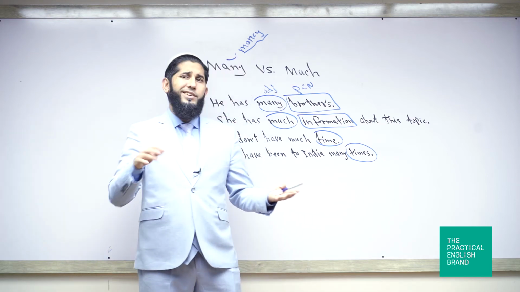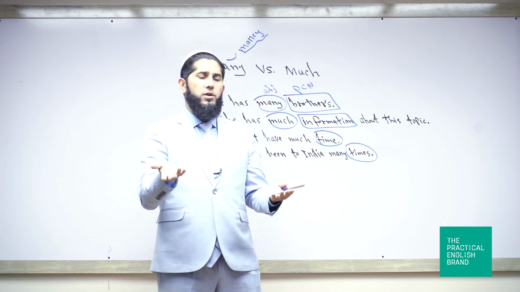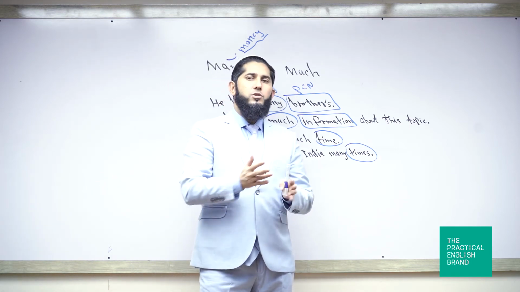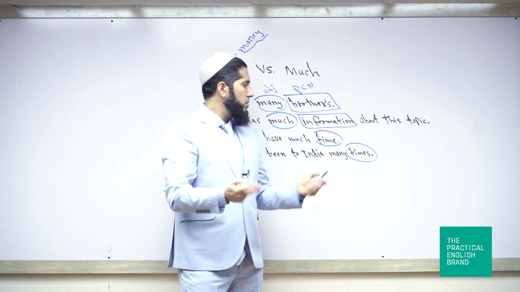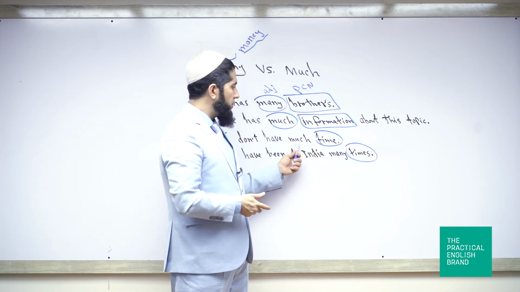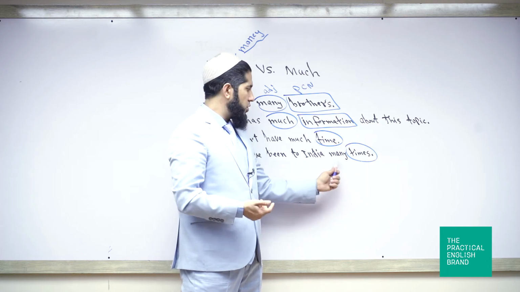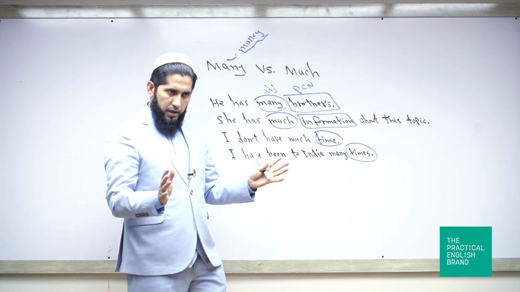it means in different times. Once I went to India in 2005, then I went to India in 2007, then I went to India in 2010. So I talk about those different times. The same noun can function as an uncountable noun, in which case it should be followed by much. And it can function as a countable noun, in which case it should be followed by many. Understood? Is everything clear?